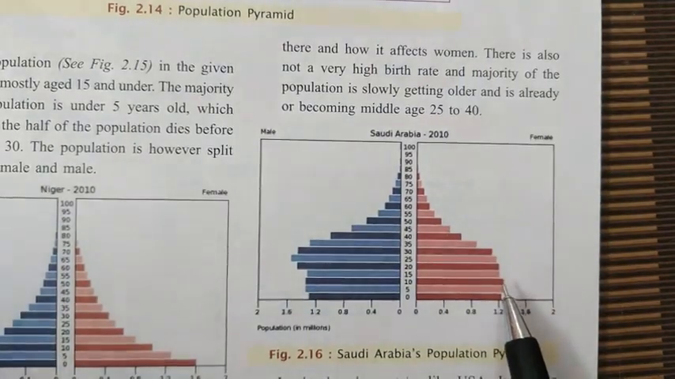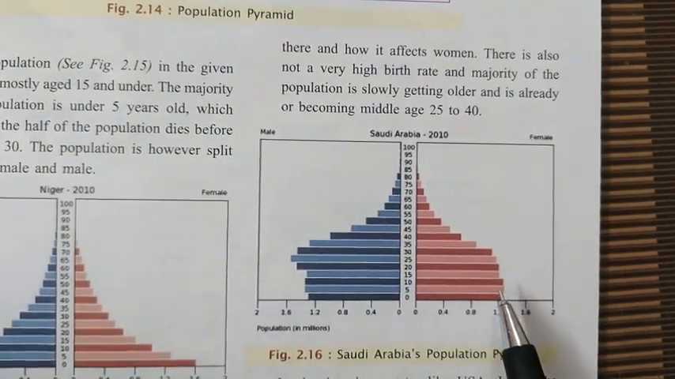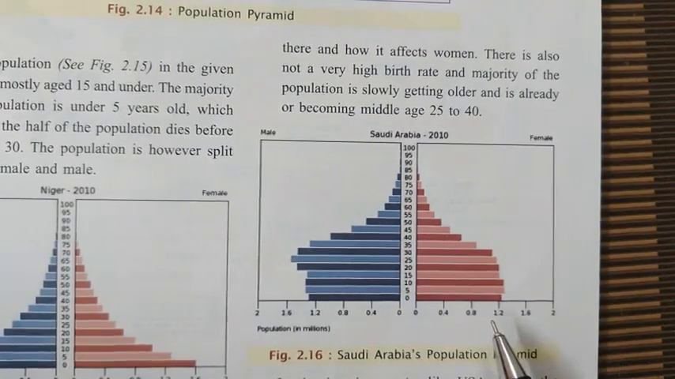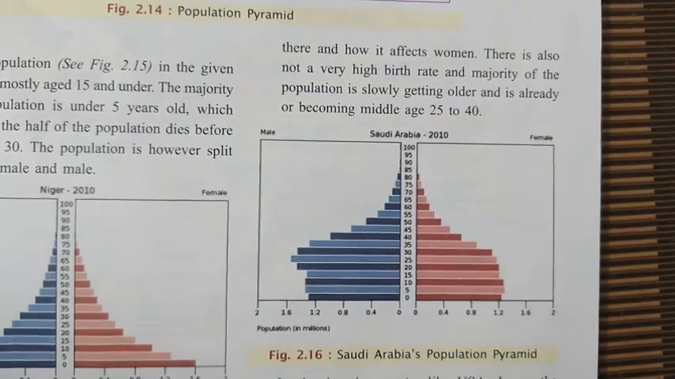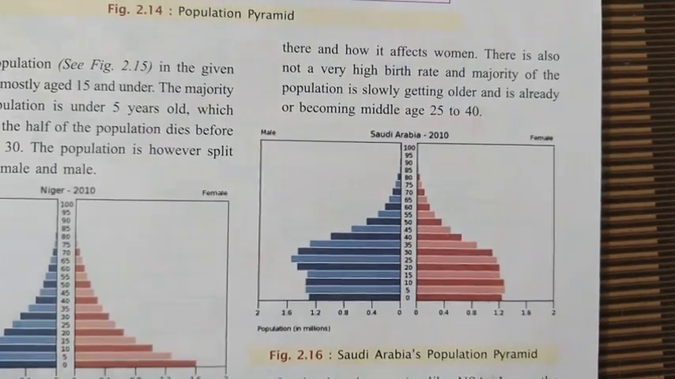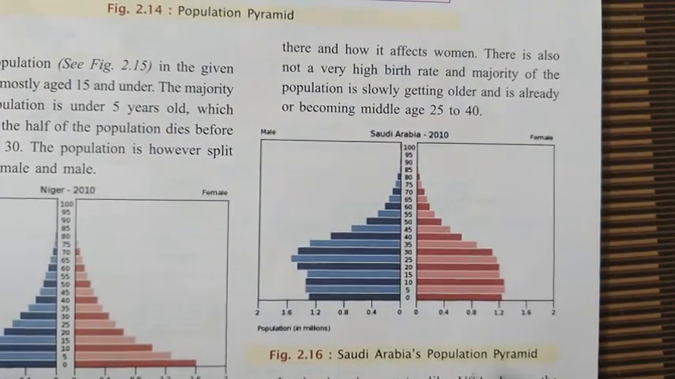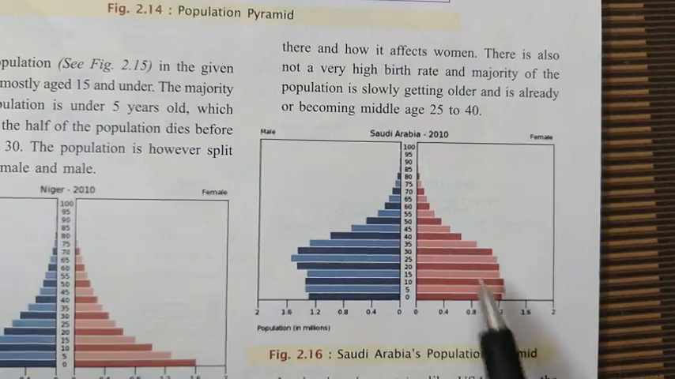So it means female infanticide, female feticide, is very high. It means the baby girl child is being aborted. So this is one thing.